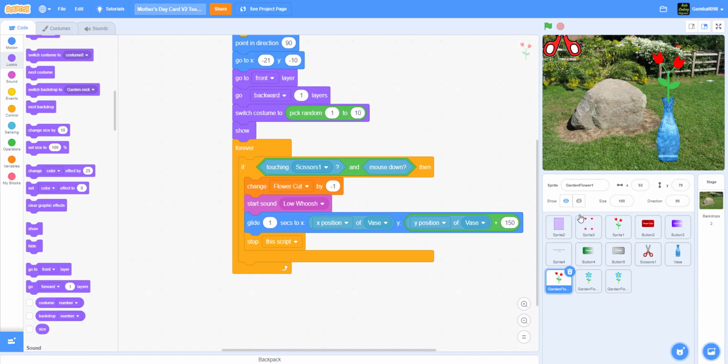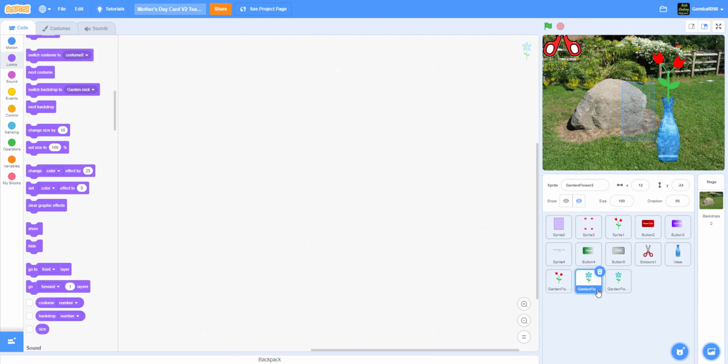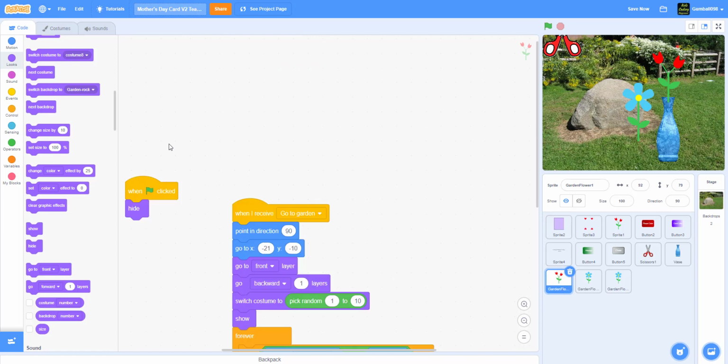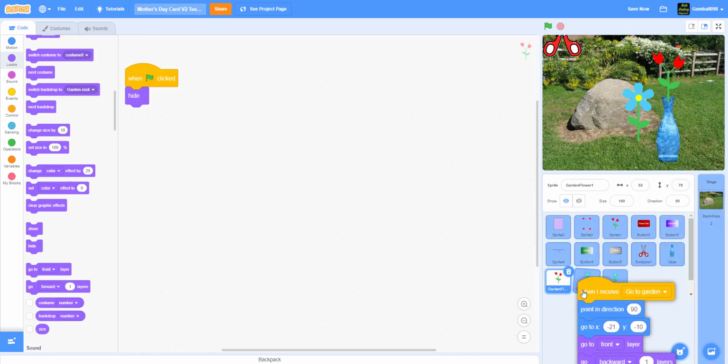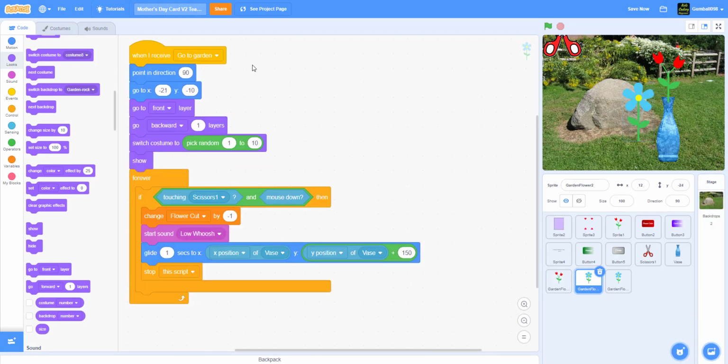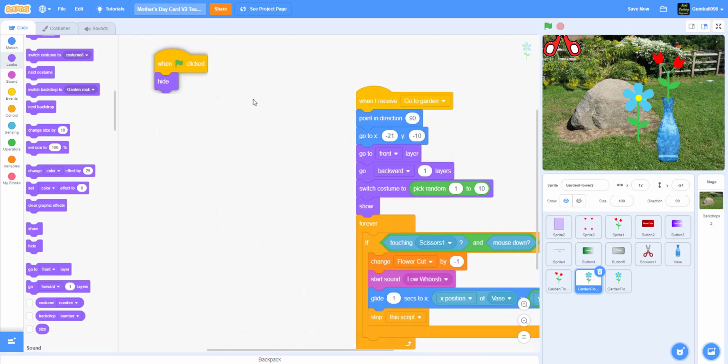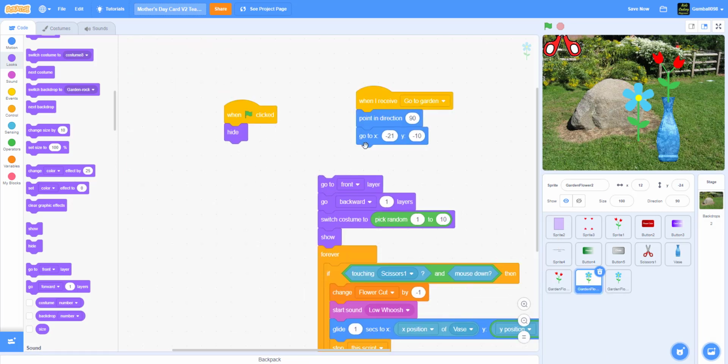So we're gonna do the left one first, which is this one. Yeah, it doesn't matter which one it is, but let's just do this. So the left one basically has the same code as this. So we're gonna drag all this code to the left flower. We just need a little bit of change, and then that's all we need for this one. So we're gonna find the new position for this flower. So we're gonna drag it around here.